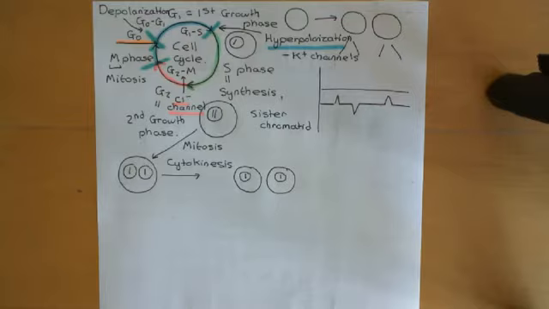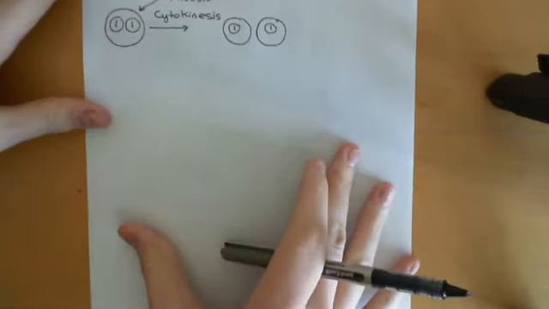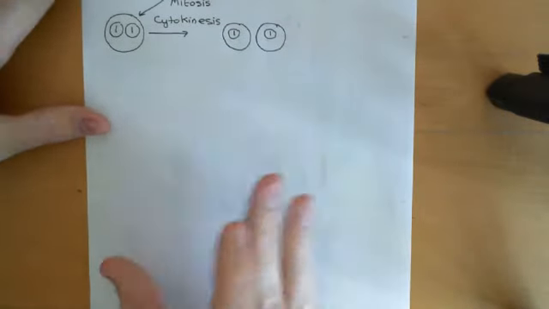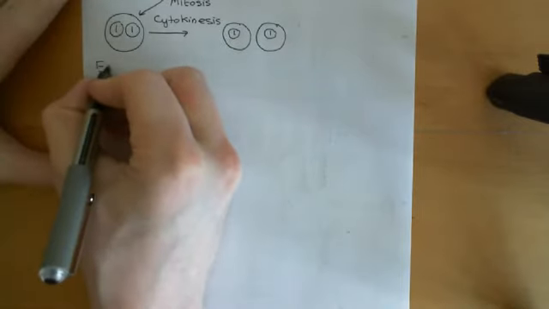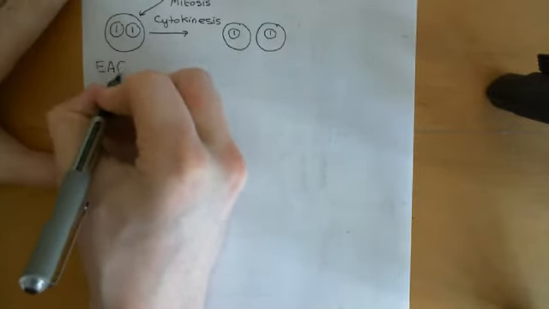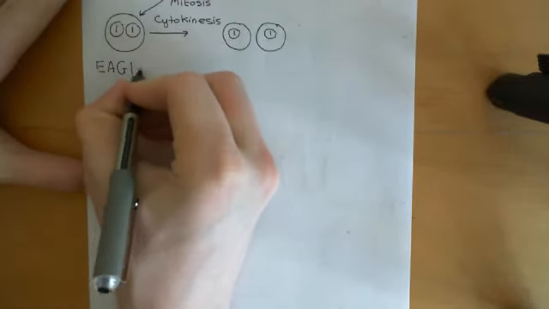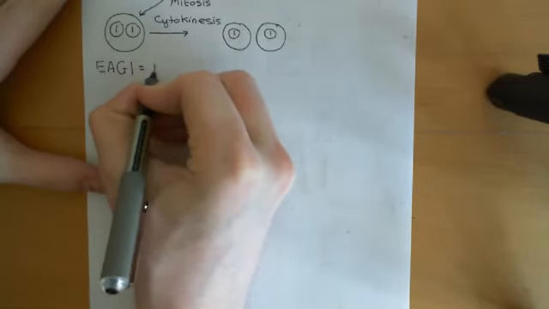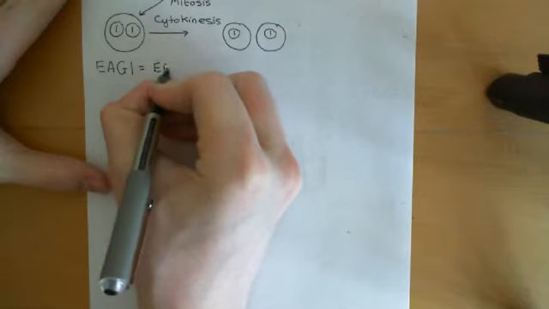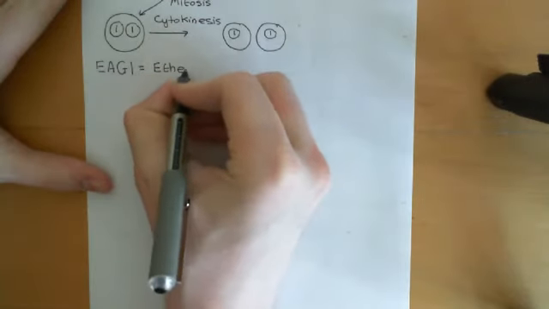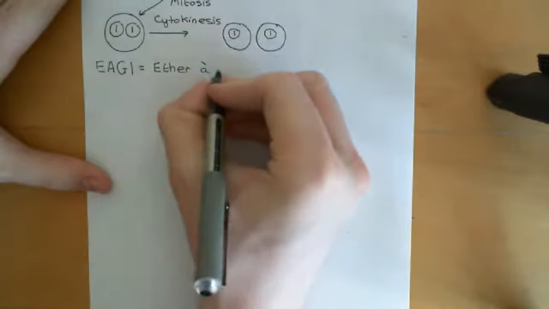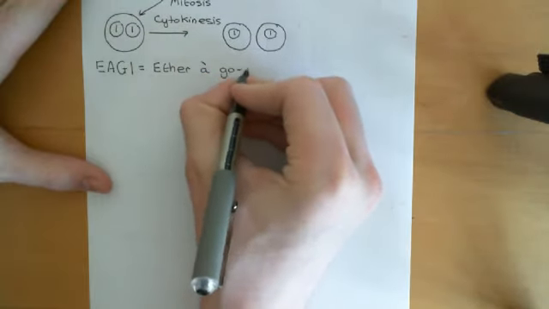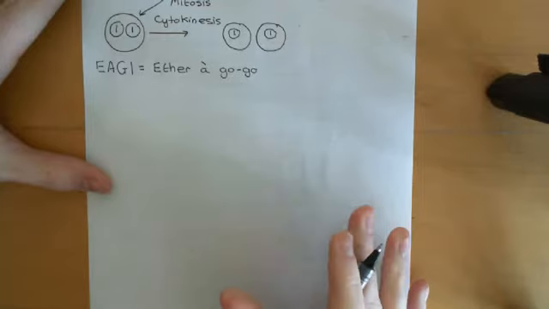The first one, which is really hopeful as a future target for cancer, is what's known as ether agogo 1. I'm putting this one first because it is potentially the most important example of an ion channel involved in cancer that we know of at present. It stands for ether, that's the E, A, and then the G is for go-go, and God only knows how it ended up being called that.